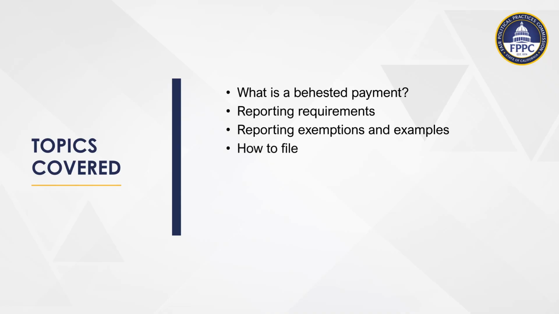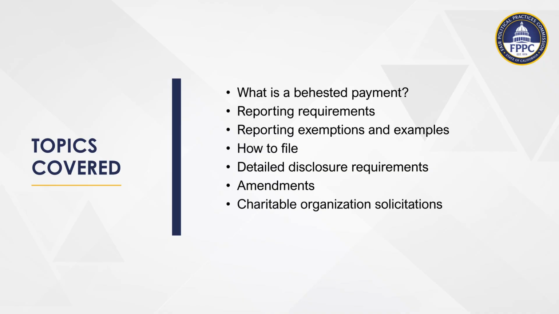How to file, covering rules for both state and local officials. A detailed step-by-step walkthrough completing Form 803. Detailed disclosure requirements. Amendments, charitable organization solicitations, public records, and lastly, FPPC resources.